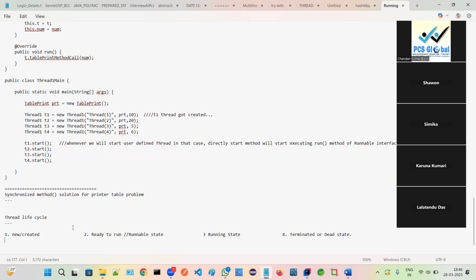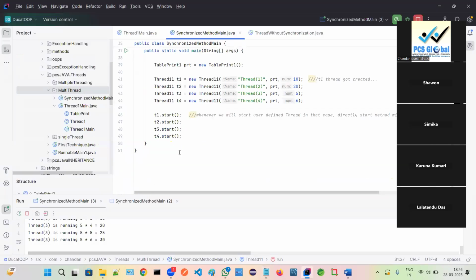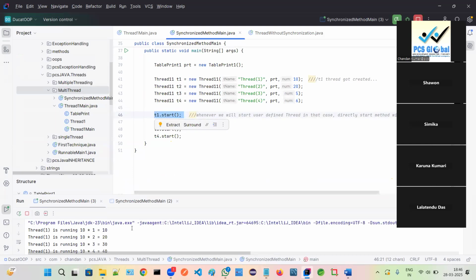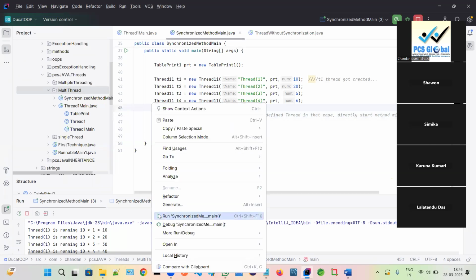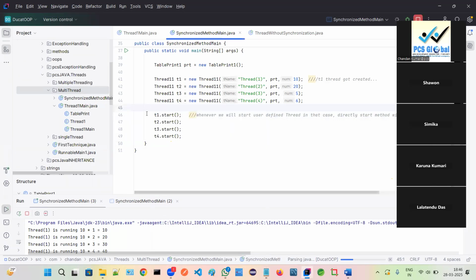Only four. Just remember, only four. First, we are creating a thread, right? After creating the thread, we are starting that thread, right? Whenever we are starting, it never means that it will get executed by the CPU. Clear or not? Because at this moment, I'm starting thread one very first, and if we run it, who will get executed first? Nobody knows.